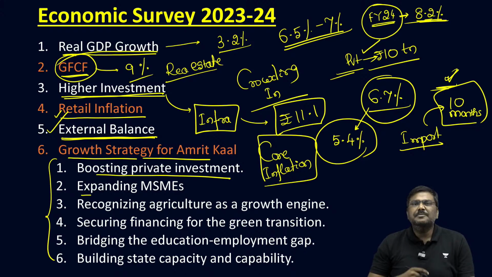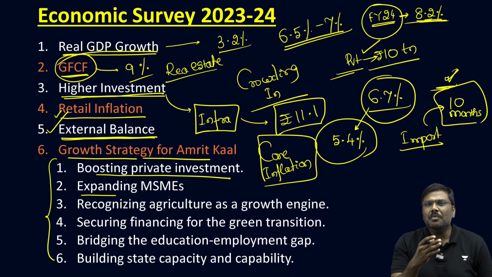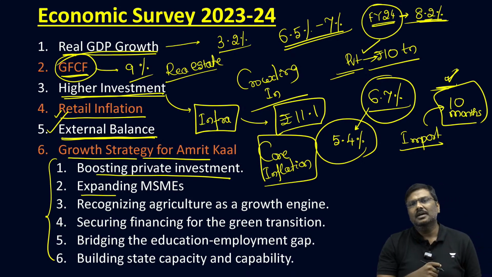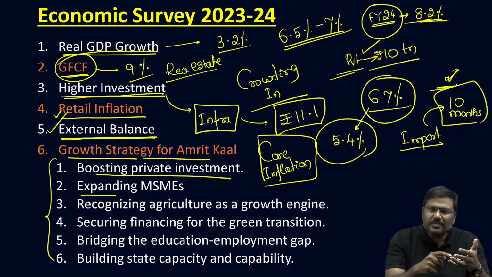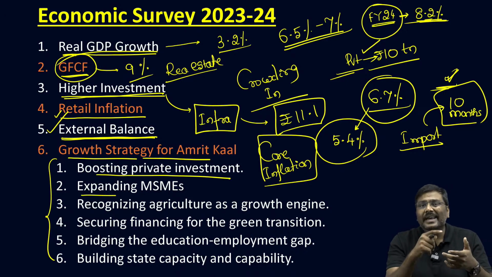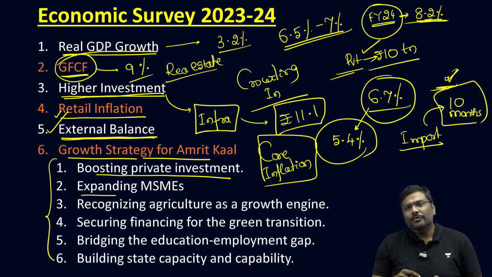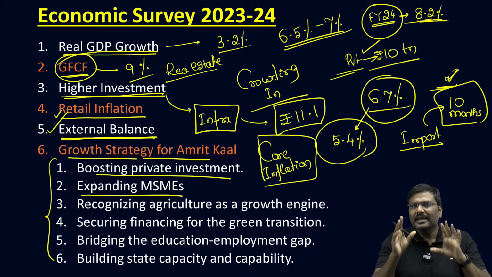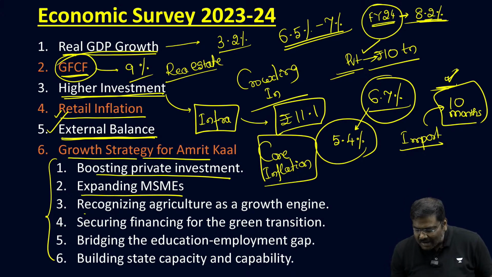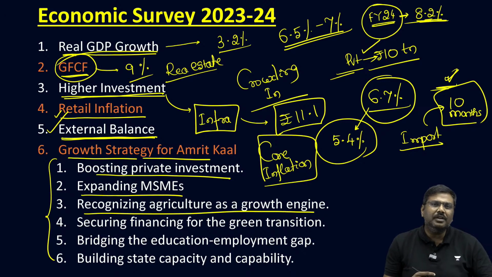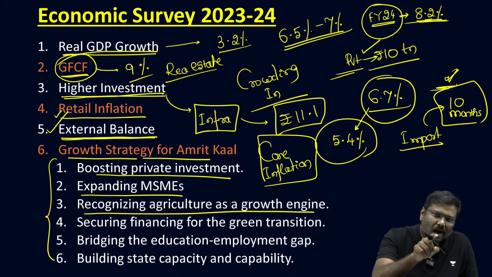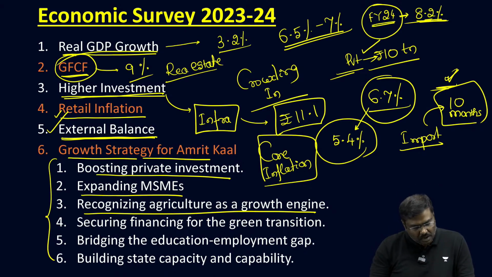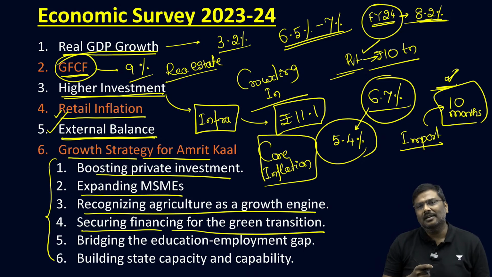Second, expanding the performance of micro, small, medium enterprises, in terms of GDP growth rate, services, manufacturing, exports, employment. We need to expand the performance of MSMEs. Third, recognize the agriculture sector as a growth engine, and any issue that the sector faces, we should be able to address that particular issue. Fourth one, securing financing for the green transition.